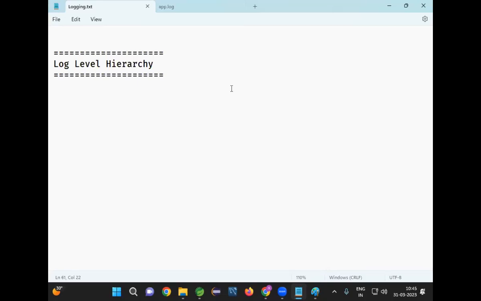Good. Log level hierarchy. In the log level hierarchy, guys, trace is available. After the trace, what is there? Debug is available. Then after that, info is available. Then warn is available. Then error is available. Then after that, fatal. This is called the log level hierarchy.